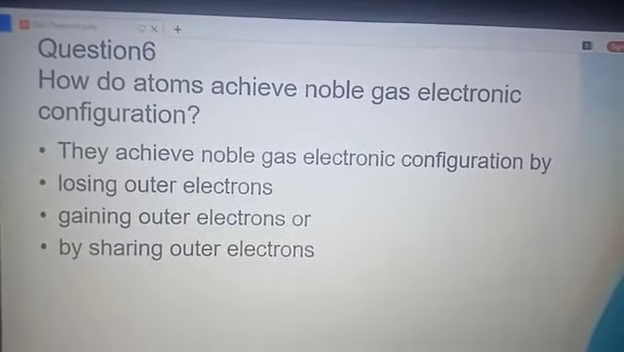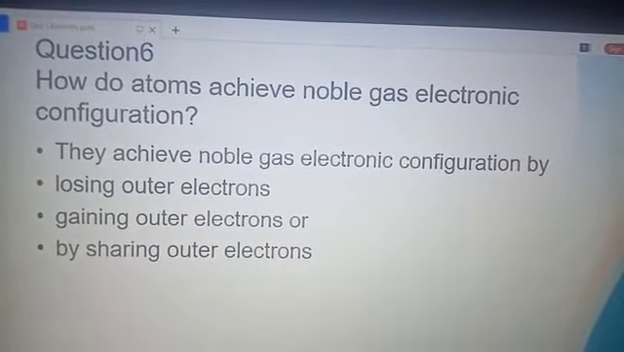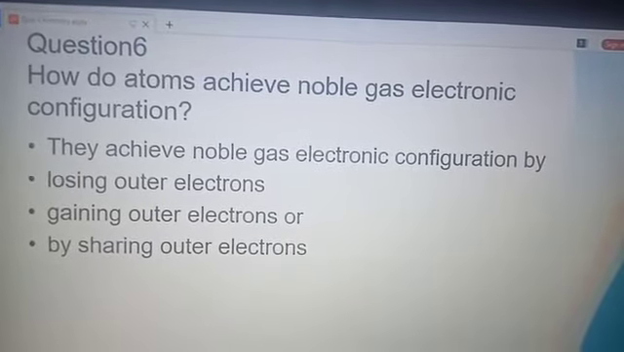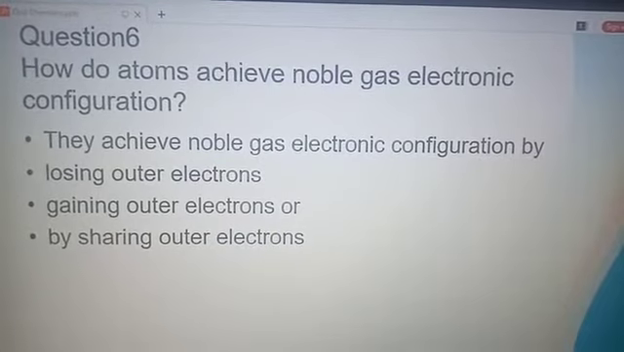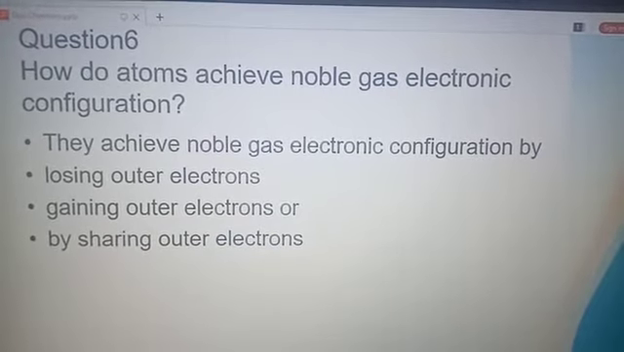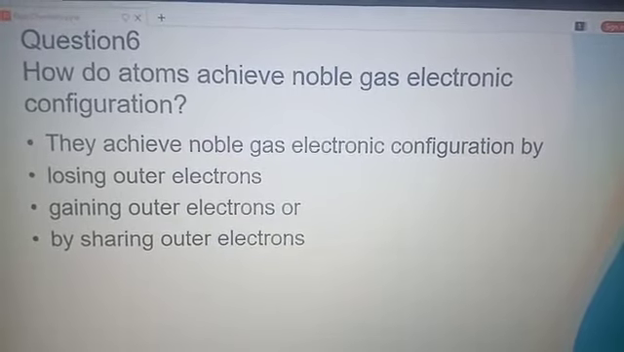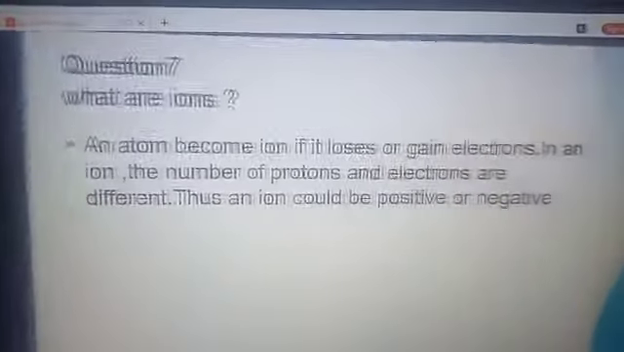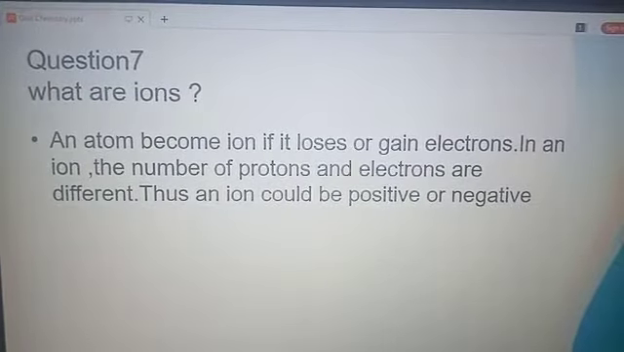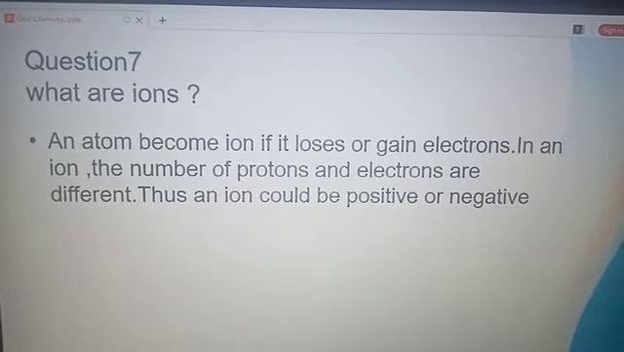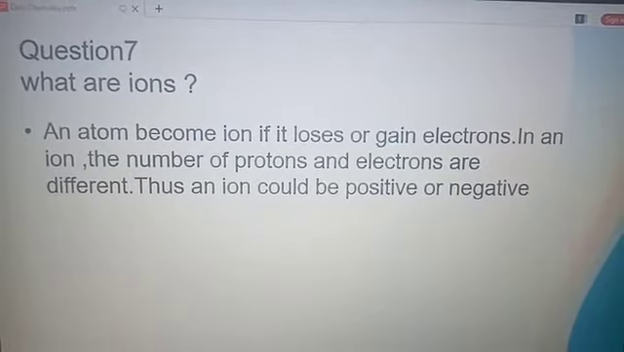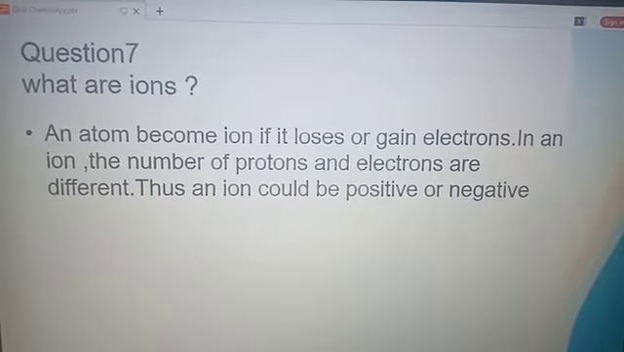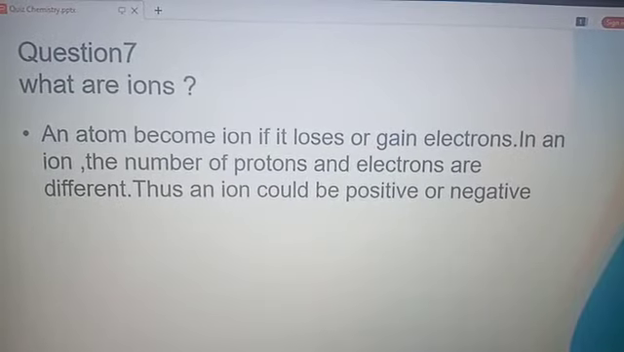Next question is, how do elements achieve noble gas electronic configuration? They achieve noble gas electronic configuration by losing outer electron, or by gaining outer electron, or by sharing electrons. Next question is question number 7. What are ions? An atom becomes ion if it loses or gains electron. In an ion, the number of protons and electrons are different, thus an ion could be positive or negative.